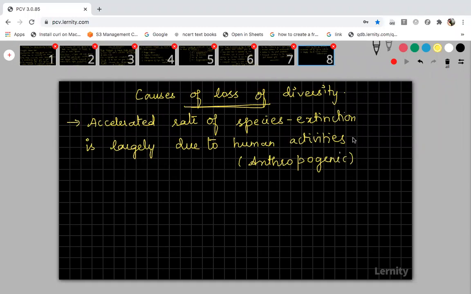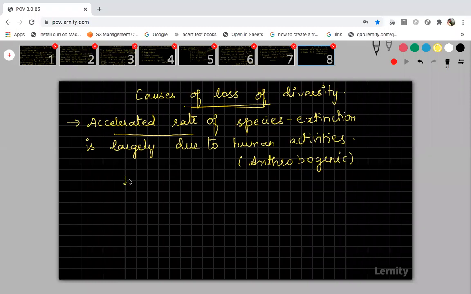Human activities include conversion into agricultural land, conversion into residential area, construction of industries and factories, or causing pollution. All these come under anthropogenic activities, which lead to most species extinction. The accelerated rate means extinction is occurring so fast because of human activities.